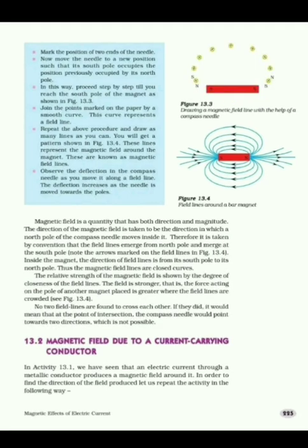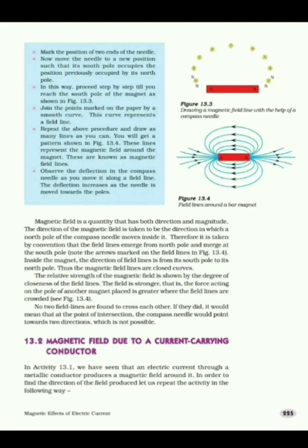So, the second property of magnetic field lines is what? The magnetic field lines are crowded near the pole where the magnetic field is strong and are far apart near the middle of the magnet and far from the magnet where the magnetic field is weak. We can see in the diagram also. Magnetic field lines are crowded near the poles where there is a strong magnetic field, and as the distance increases from the magnet, the magnetic field lines are far from each other. It shows the weak magnetic field.